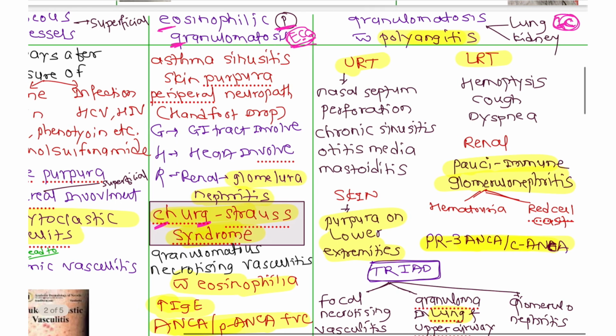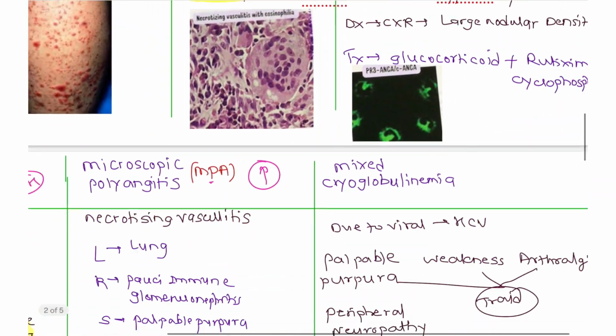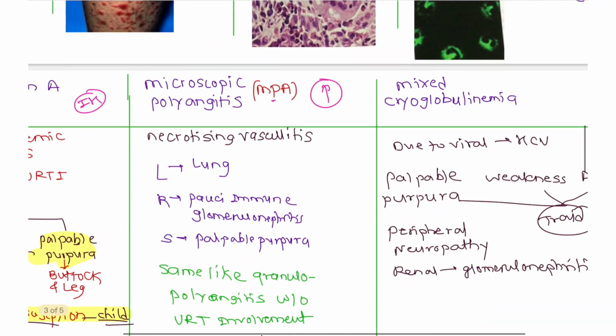Okay. Now the next one is granulomatosis with polyangiitis. There are two types of polyangiitis. One is granulomatosis with polyangiitis, and the next one is your microscopic polyangiitis.